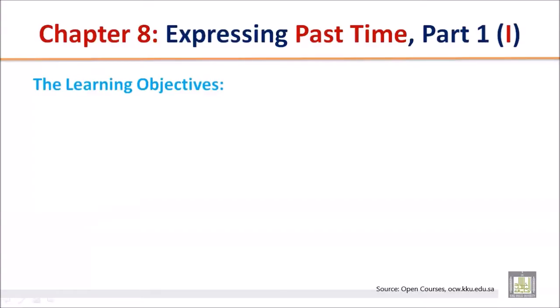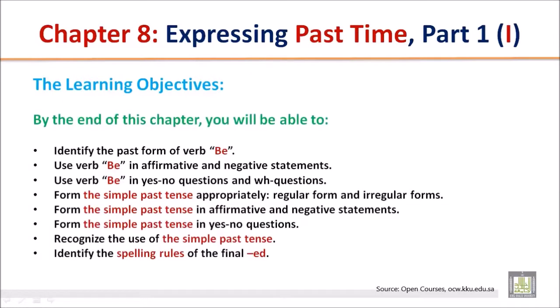The learning objectives. By the end of this chapter, you will be able to identify the past form of verb be. Use verb be in affirmative and negative statements. Use verb be in yes or no questions and WH questions. Form the simple past tense appropriately, regular form and irregular forms.